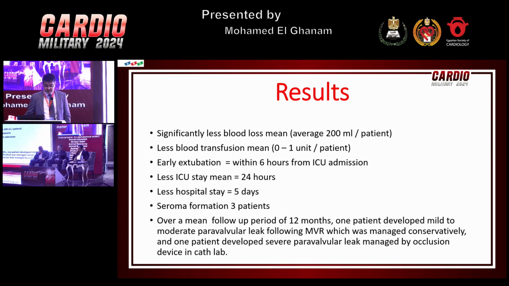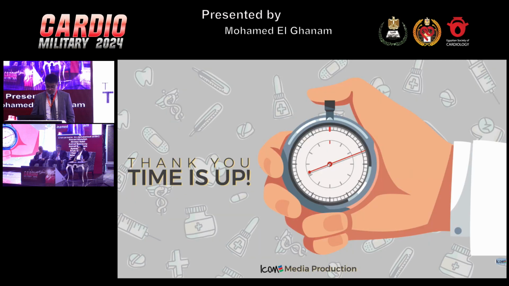Blood loss was significantly less than the conventional mitral replacement. Most of the patients bled less than 200 mL per hour, and this was reflected in the amount of blood transfusion they needed. Most of the patients were extubated early, within the first 6 hours after the operation. Hospital and ICU stay were significantly less. ICU stay was normally about 1 day, and patients were normally discharged on the 5th day.